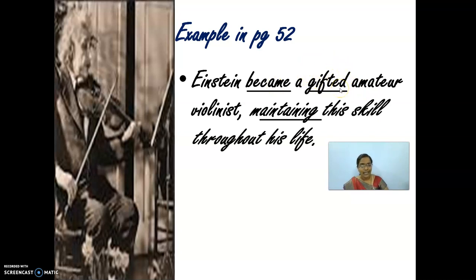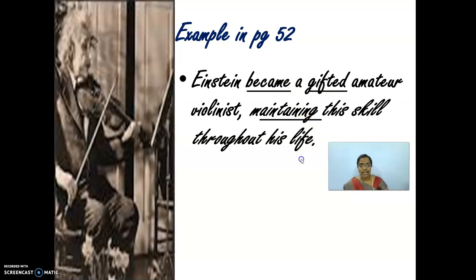This is also a participle form, and it comes under the form of an adjective. And here there is one more verb that is called maintaining, and this is also called a verb over here, but it takes the form of a noun, maintaining the skill throughout the life. You can call it present participle, past participle, and there is a verb in it. Are you clear with this example now? 3 verbs in different forms: past form, past participle form, present participle form.